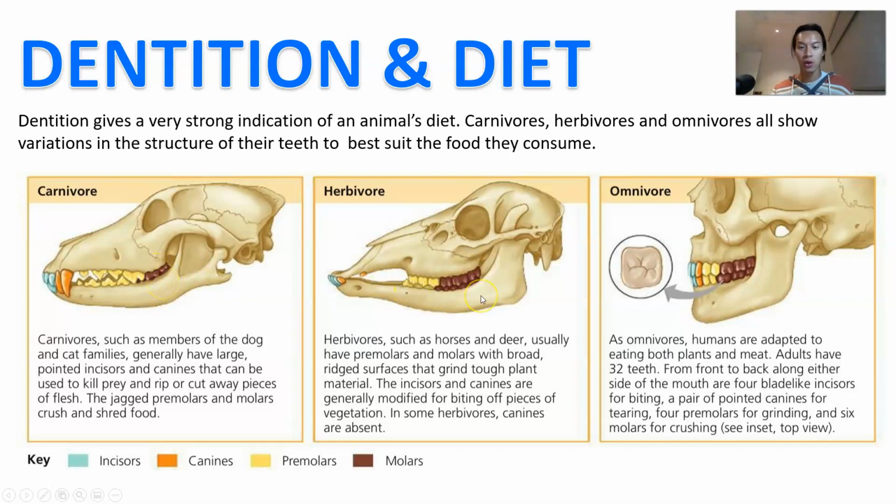Herbivores, on the other hand, like horses and deer, usually have really large molars and premolars, because they're going to grind up that grass and that plant material a lot, and it needs to constantly be working. And so they've got a different teeth structure. They barely have any canines and incisors, and they're really just relying on the back teeth there to do the grinding.